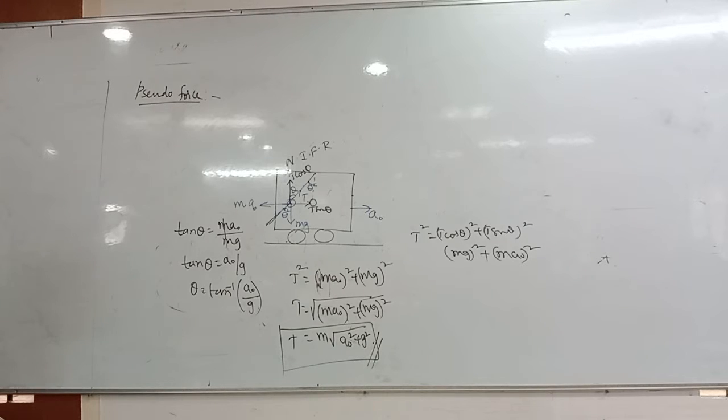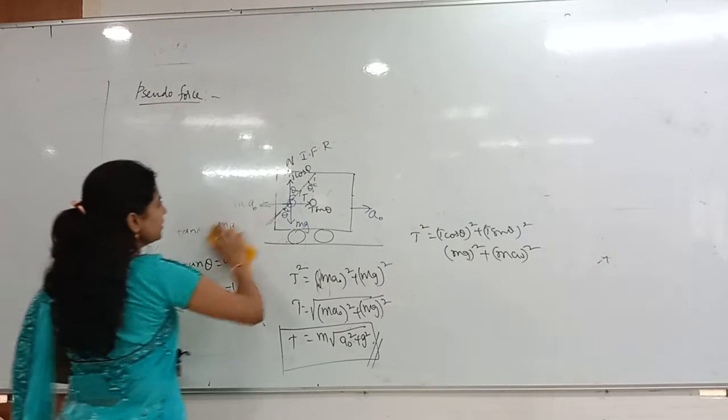Purely imagination based answer. You have to imagine properly first.